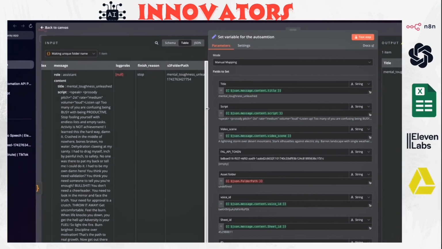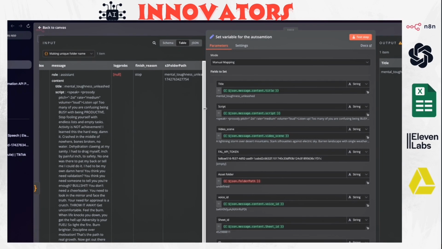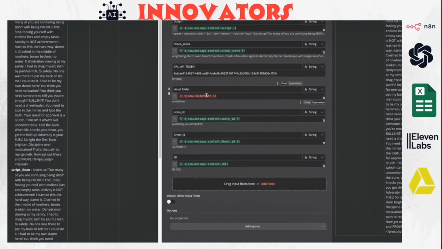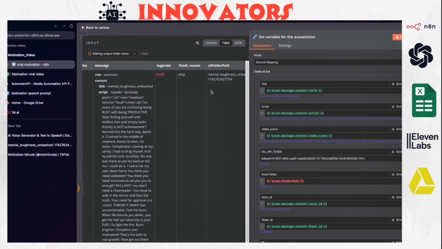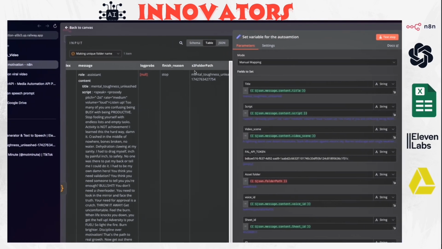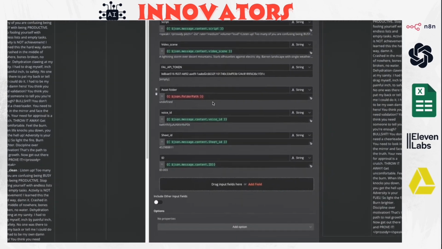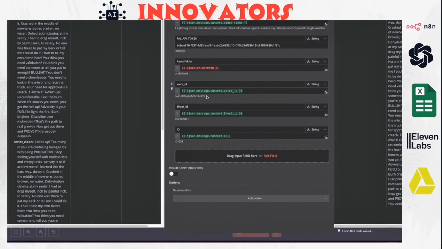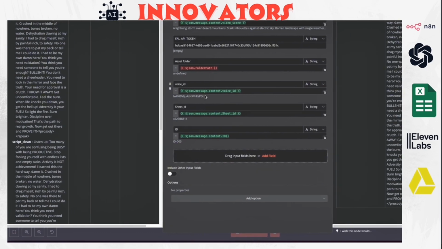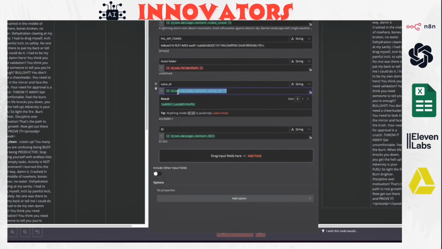I have changed it. Before I was using S3, but I have changed it to Google Drive. So just add this as a folder path, and I'm going to change the unique folder name to add this as a key here. After that, we have the voice ID, which we also get, like we hard coded in OpenAI to generate it back to us. So we're just going to add it here.